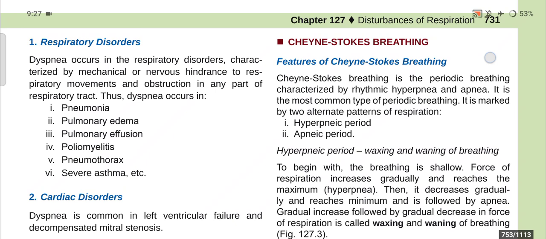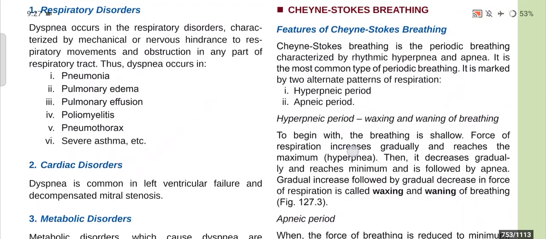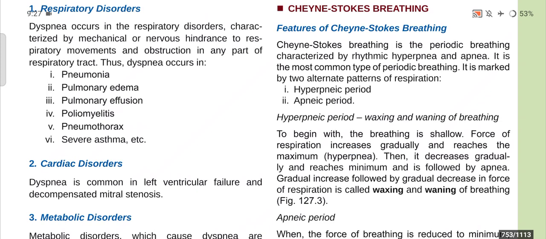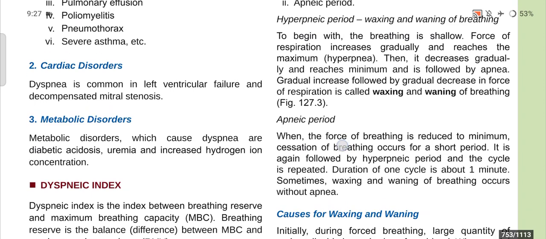This dyspnea occurs in pneumonia, pulmonary edema, pulmonary effusion, poliomyelitis, pneumothorax, severe asthma, etc. Now, cardiac disorders. Dyspnea is common in left ventricular failure and decompensated mitral stenosis. Number three is metabolic disorders. Metabolic disorders which cause dyspnea are diabetic acidosis, uremia, and increased hydrogen ion concentration.